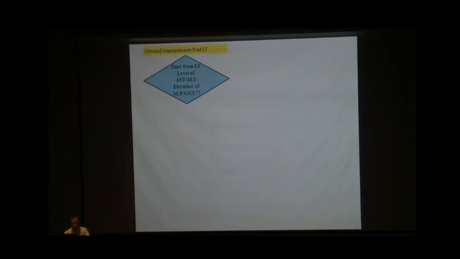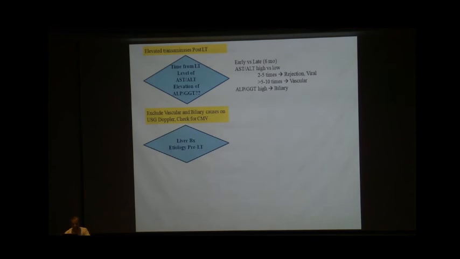For elevated transaminases post liver transplant, we should look for time from liver transplant, level of AST/ALT, and elevation of alkaline phosphatase and GGT. We should look whether this is early or late. If AST/ALT is very high, it may suggest vascular causes. If 2 to 5 times, this may be rejection or reactivation of the viral disease. If alkaline phosphatase and GGT are high, that is a pointer towards biliary causes, or sometimes rejection. We should exclude vascular and biliary causes on ultrasound, Doppler, MRCP, and also check for CMV. Liver biopsy should be done, and the pre-transplant etiology should also be looked for.